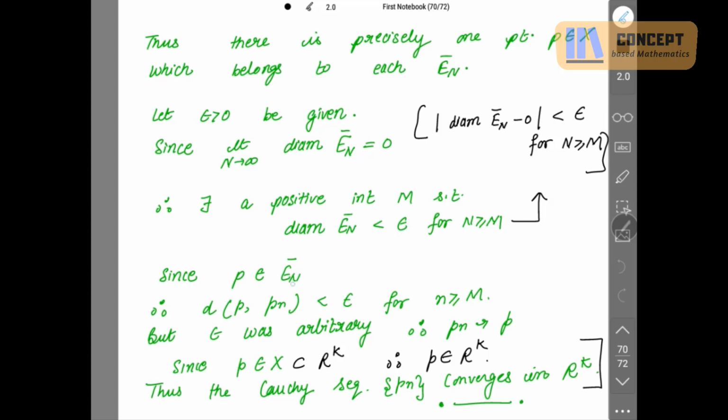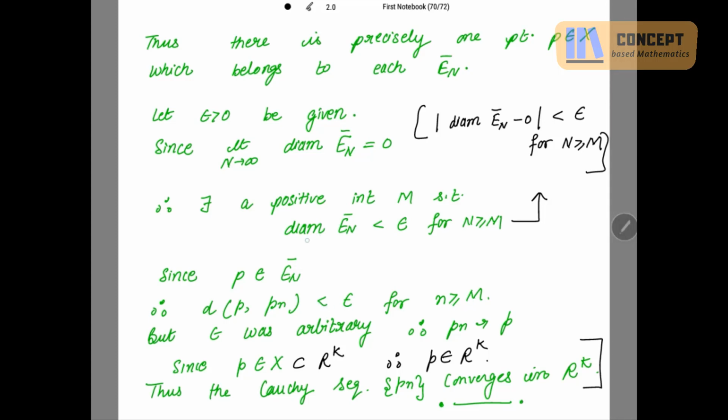Now since P belongs to En bar, and our En bar also contains the sequence Pn, therefore the distance between the two points of En bar, that means P and Pn, P is in En bar and Pn is also in En bar, so their distance is strictly less than epsilon for n greater than or equal to m.